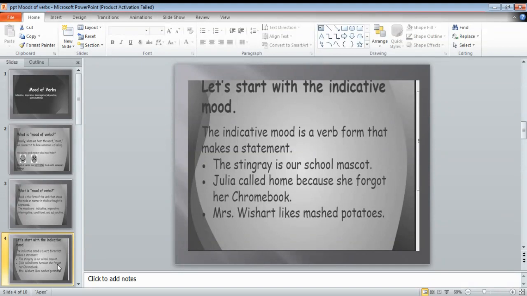So, whenever we have a statement like 10th grade is our school mascot, Julia called home because she forgot her Chromebook, Mrs. Wishart likes mashed potatoes. In all these sentences, we see that a statement has been made, and both kinds of statement can be there, either positive or negative. So, whenever you see a simple statement, and in the options indicative mood is mentioned, that would be the appropriate option to underline.